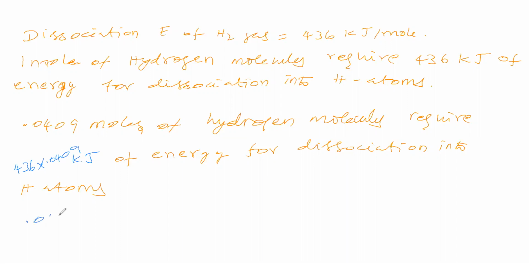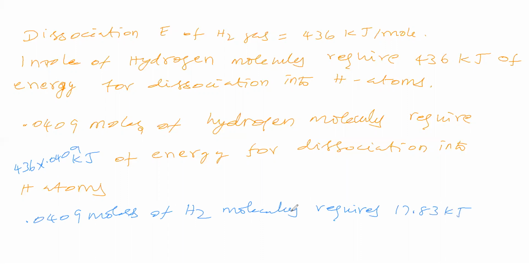So we can say 0.0409 moles of hydrogen molecules require 17.83 kilojoule of energy for dissociation into hydrogen atoms.